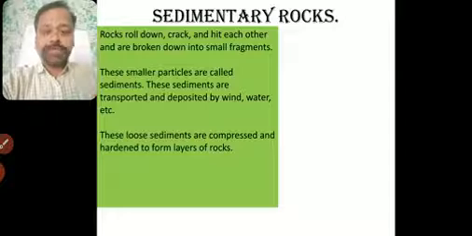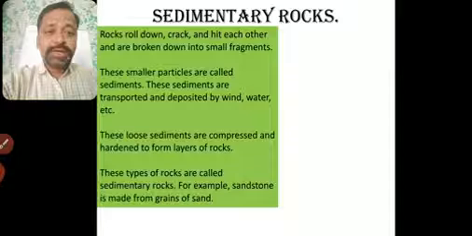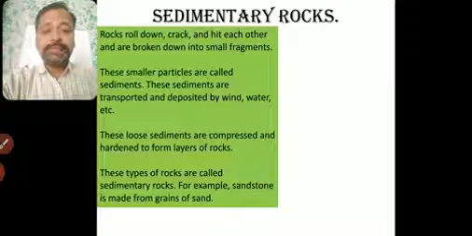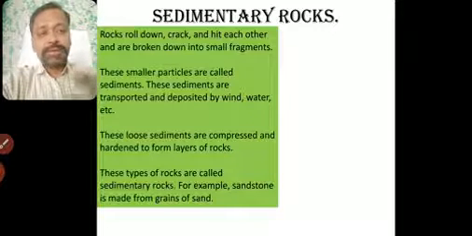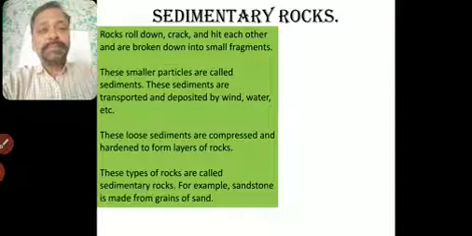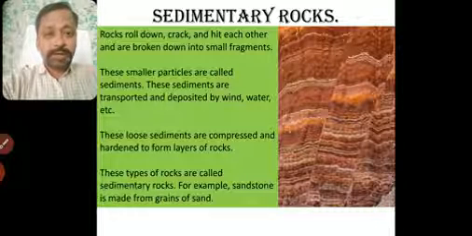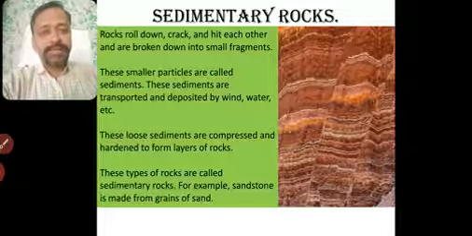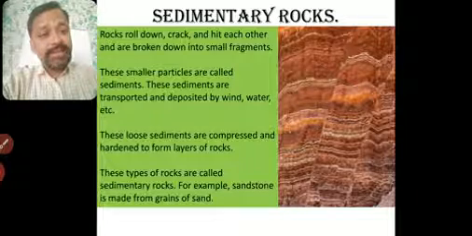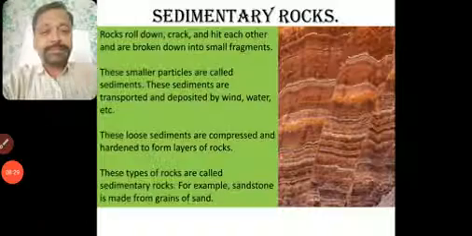We'll see this also in a picture. These types of rocks are called sedimentary rocks. For example, sandstone is made from grains of sand. You know that sand deposits in different layers, then becomes sandstone. You can see this kind of layers. This is a big mountain rock, and it has different layers, as you can see here. So these are called sedimentary rocks.